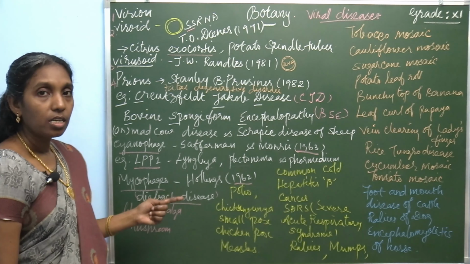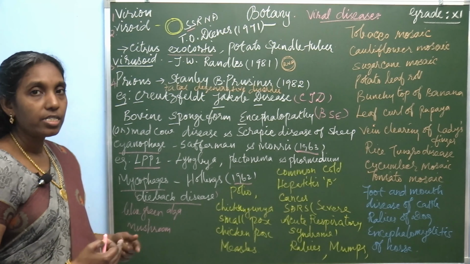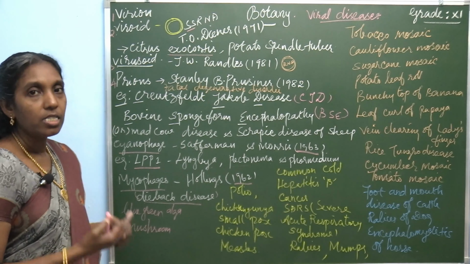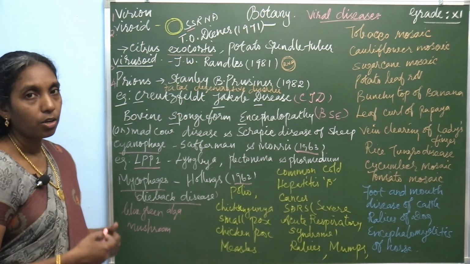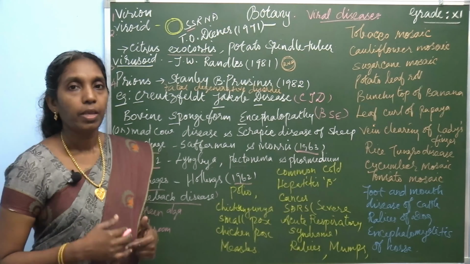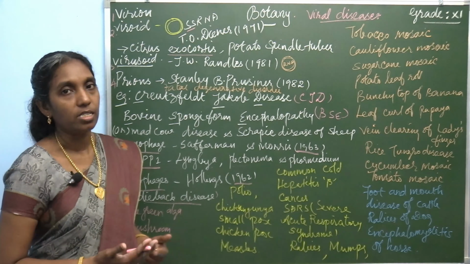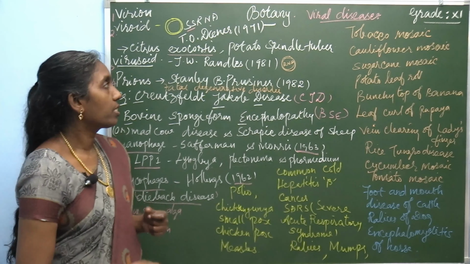Apart from this, there are so many viruses which cause diseases in plants, animals as well as human beings. There are lists of viral diseases: plant diseases, animal diseases and human diseases. Let us see very few examples here.